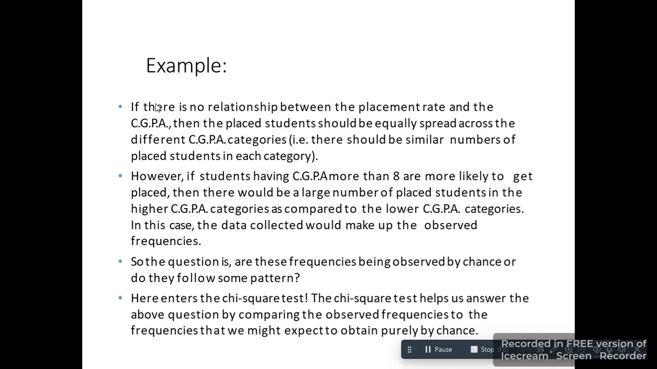So in this case, the data collected would make up the observed frequencies. The question is, are these frequencies being observed by chance, or do they follow the same pattern? So here enters the chi-square test, and chi-square helps us to answer the above question by comparing the observed frequency to the frequencies that we might expect to obtain purely by chance.